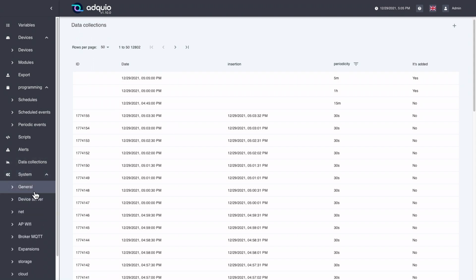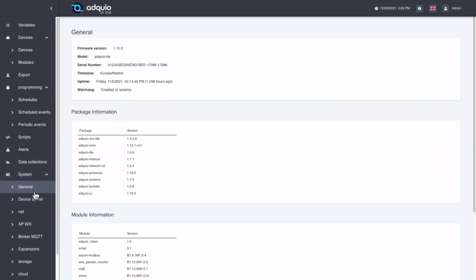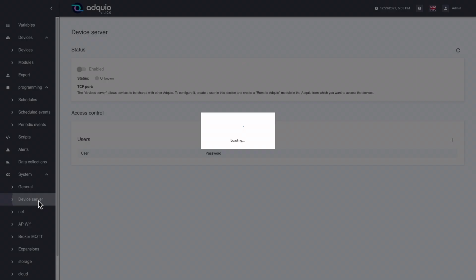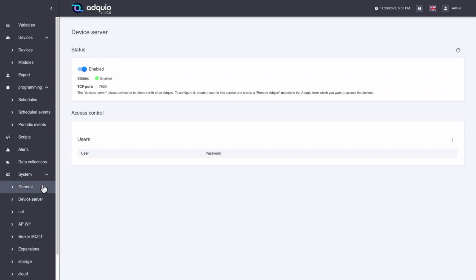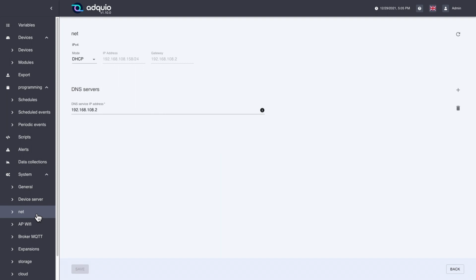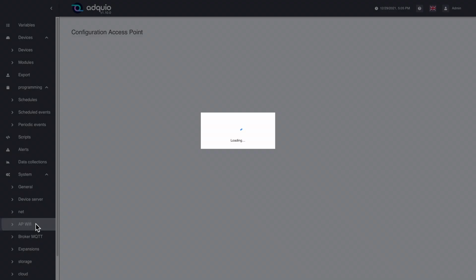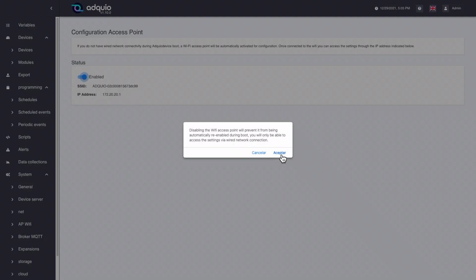System. We have general, where we can see generic data of this facility. We have the option of device server, which is the way in which they are connected so that several Adquios work together as if they were just one. We have the network information. In this case there are DHCP or a fixed IP, we have the DNS servers, and so on. We have the configuration of the Wi-Fi access point. We can turn it on and off.